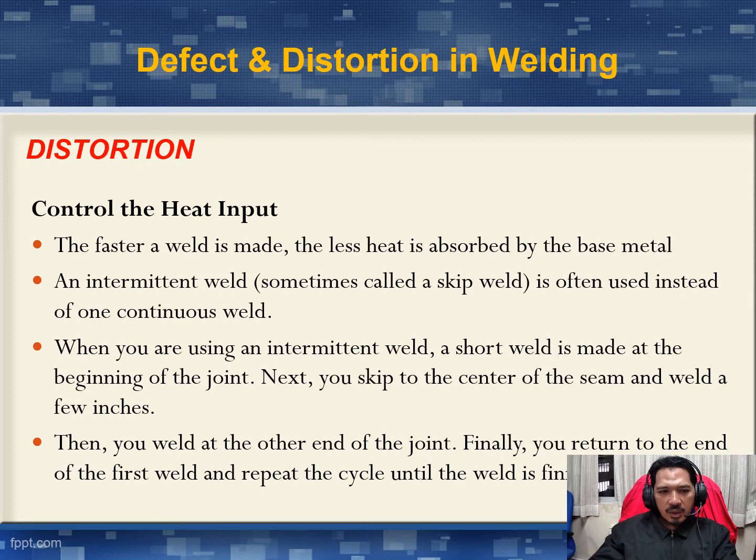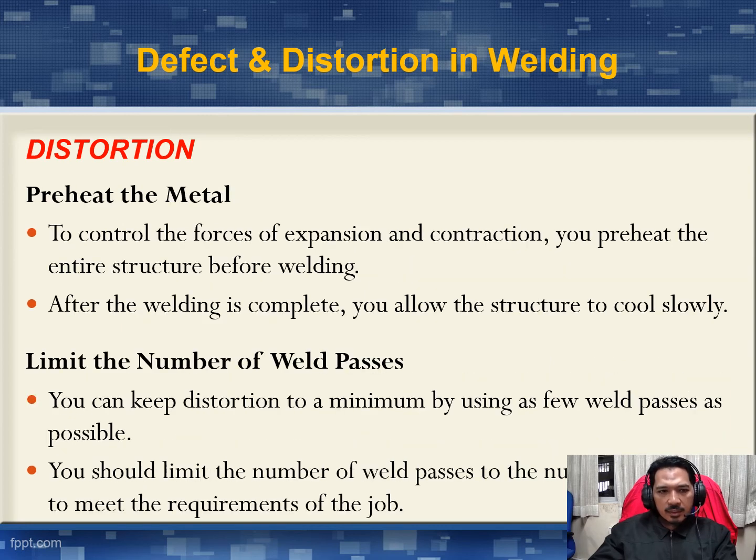When you are using an intermittent weld, a short weld is made at the beginning of the joint. Next, you skip to the center of the seam and weld a few inch. Then you weld at the other end of the joint. Finally, you return to the end of the first weld and repeat the cycle until the weld is finished. Preheat the metal. To control the force of expansion and contraction, you preheat the entire structure before welding. Maksudnya kena preheat dulu lah.